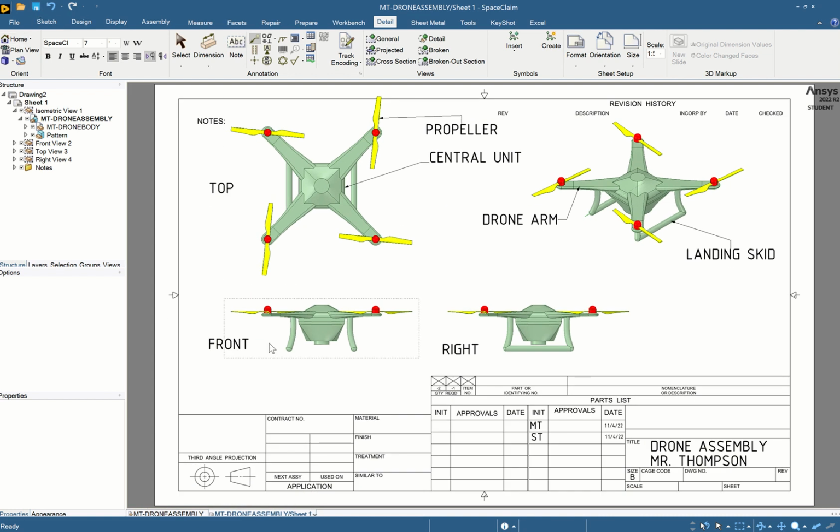So you have top view, front view, right view. This is the top level assembly. You have critical pieces identified: your propeller, your drone blade, your central unit, your drone arm, your landing skid, and you have completed your assembly drawing.